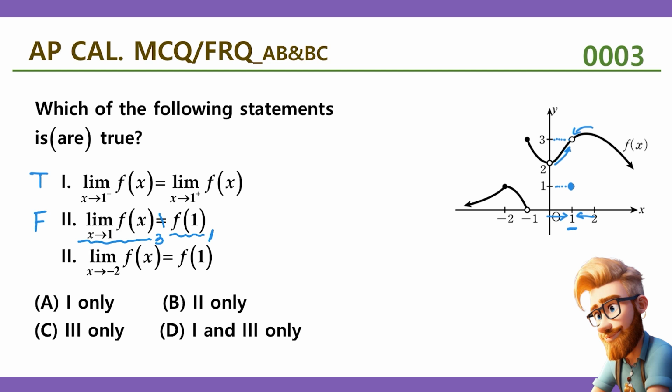Okay, third part. This should be third. Okay. Limit as x approaches negative 2. So let's find the limit value as x approaches negative 2. As x approaches negative 2 from left hand side, it approaches 1. From right hand side, it also approaches 1, right? So this value right here is 1. F of negative 2, that's 1, right? So they are equal to each other.